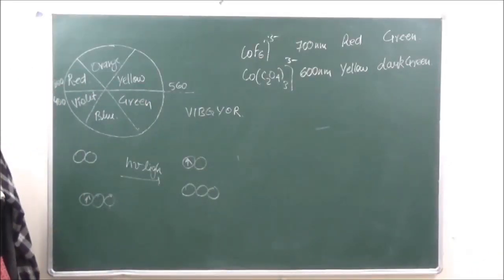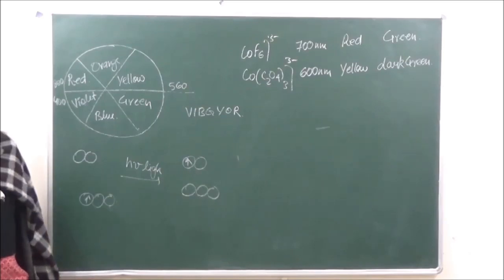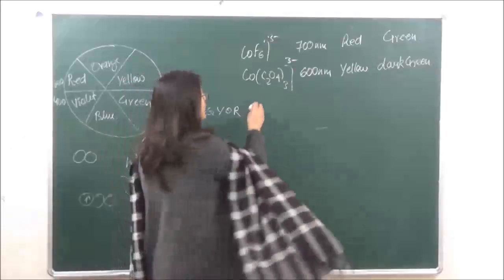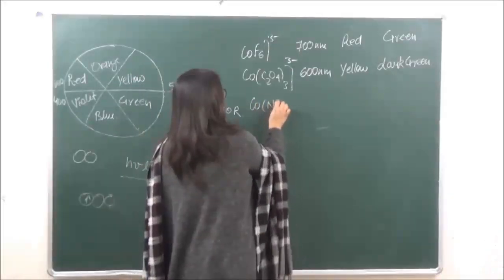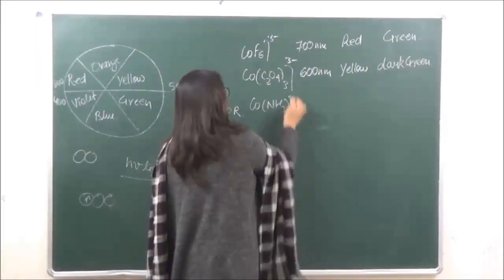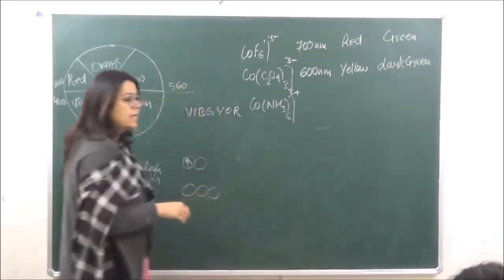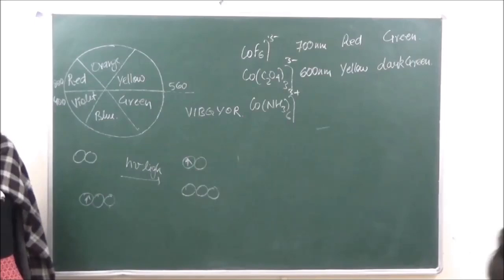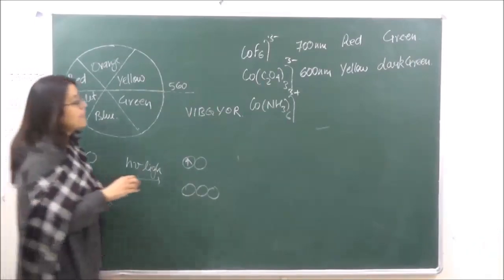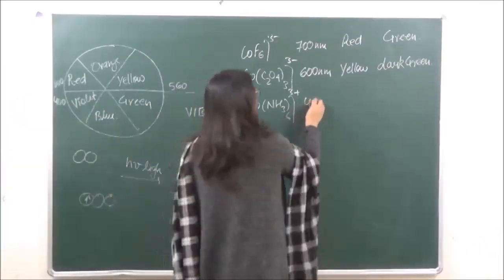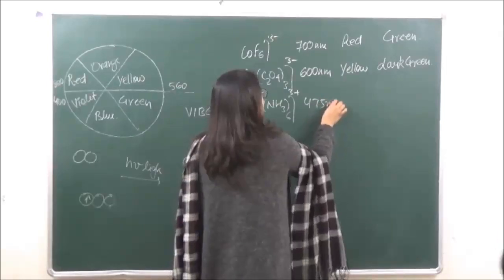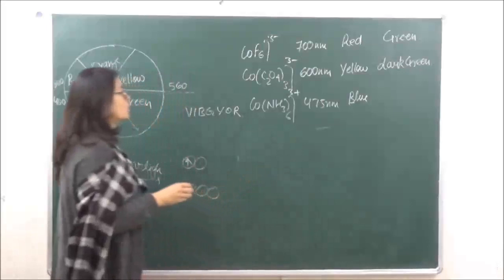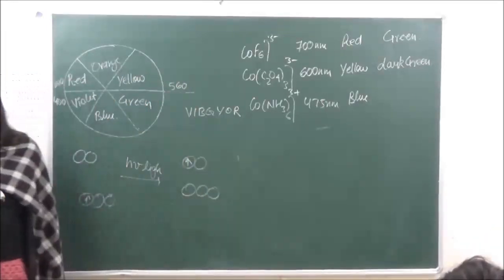Then next, let's say we are taking a strong ligand now over here, we are taking ammonia. Now NH3 is going to have a high crystal field splitting, so we will see that it is going to absorb radiation of less wavelength, which is going to be blue, 475 nanometers.